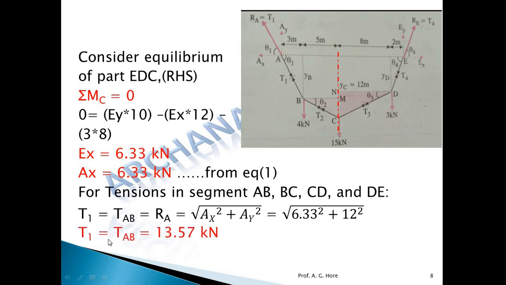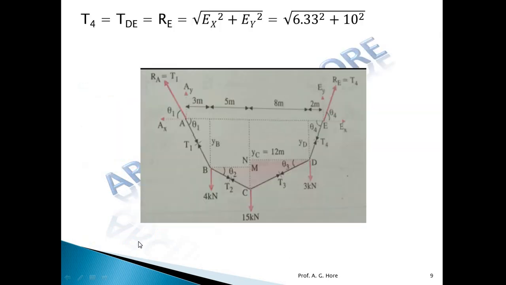Putting the values, you will get the tension in the part AB. Then the second tension, in the part DE, that is T4. So similarly RE is equal to root of Ex square plus Ey square, we will get the tension in that part DE.